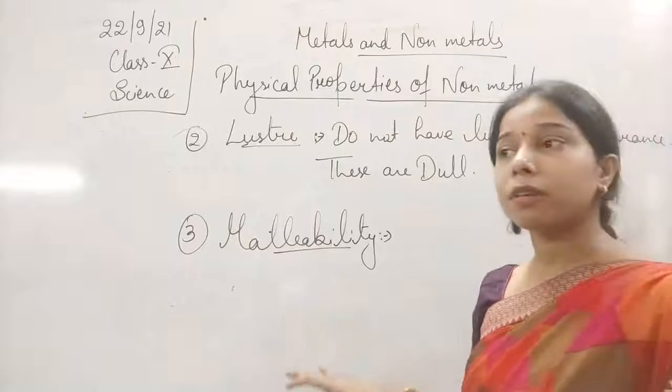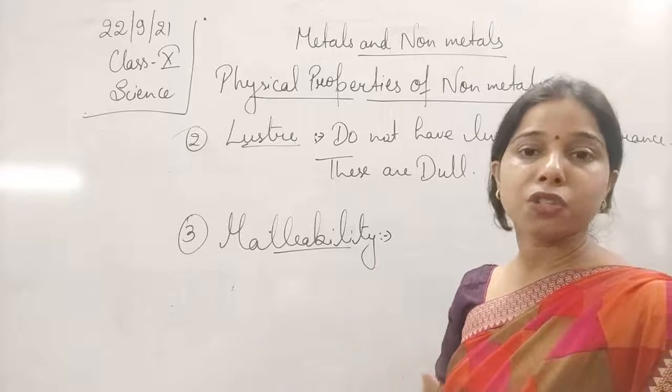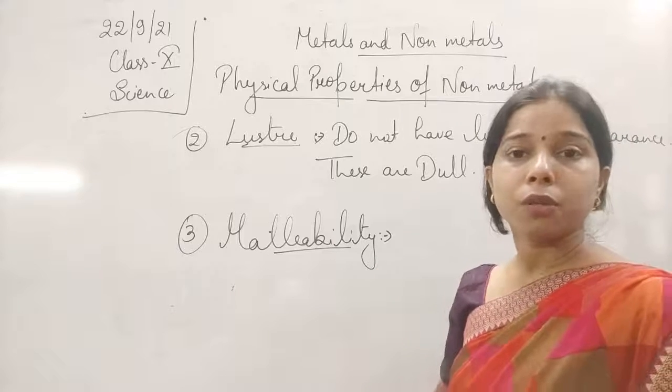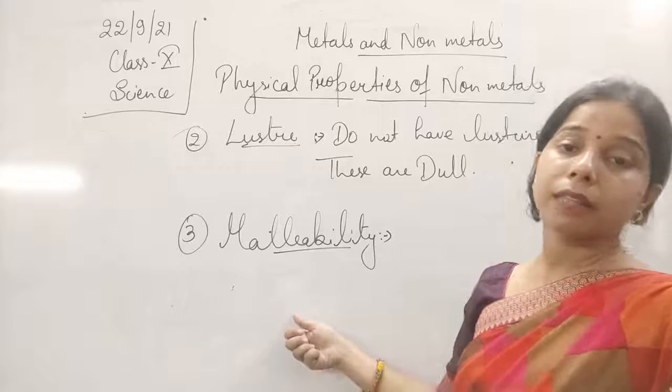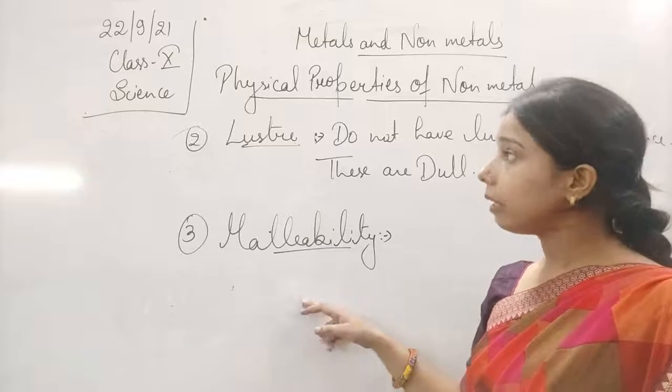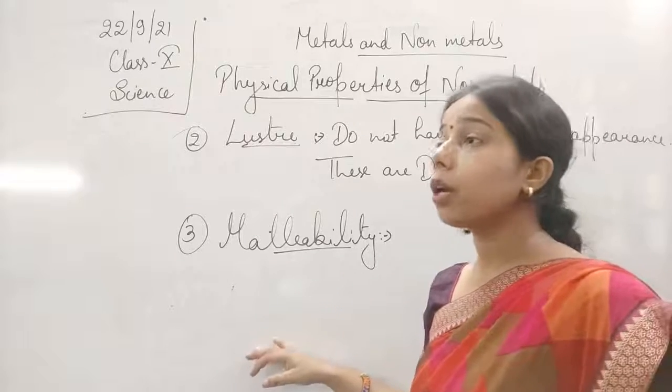So metals are generally malleable. We know aluminium foil, tin sheets, iron sheets, or silver foil. How are they made? It is because of this property, that these are malleable. While in case of non-metals, they are generally non-malleable.